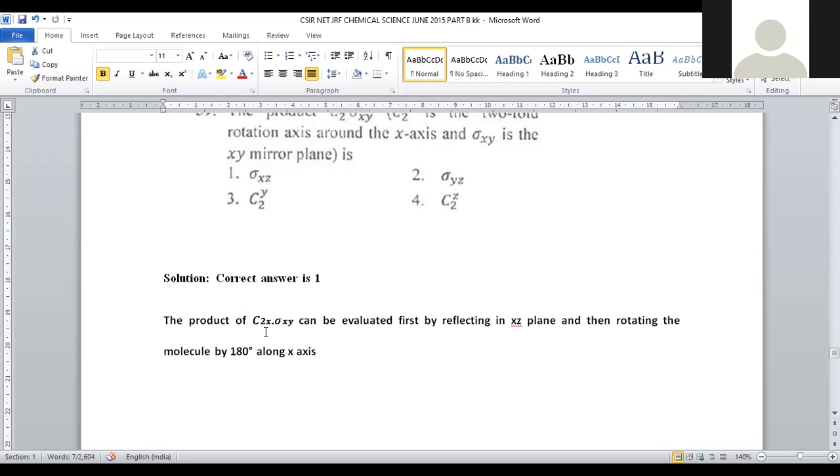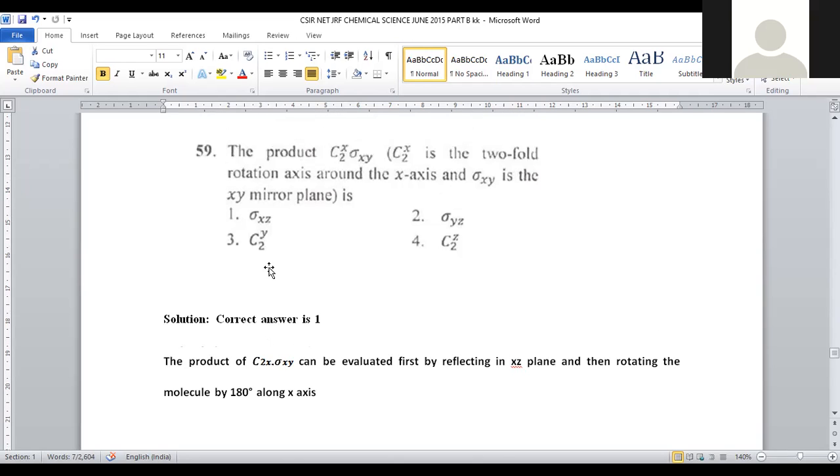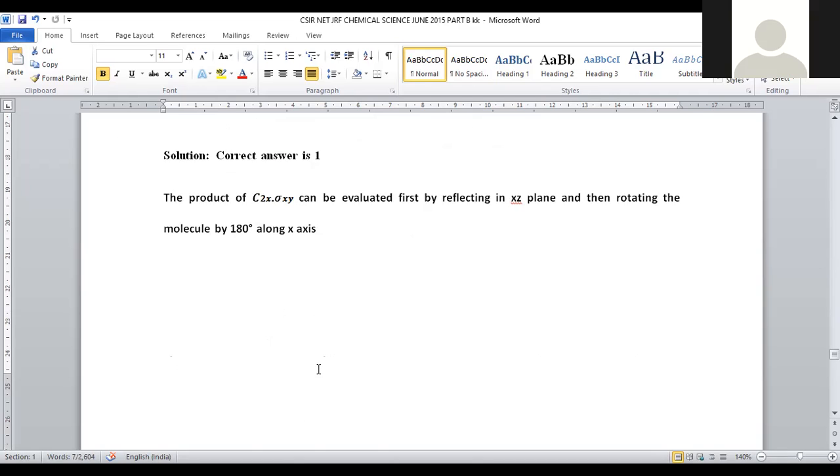So it is not the mirror plane, so it is not exactly identical. That should be kept with a hypothetical line, and the reflection can be carried out. If we go with xy, that will be reflected as sigma xz. Reflection will be carried with sigma xz. So that's the reason why the correct answer will be option number 1. For question number 59, option number 1 is the correct answer, right?